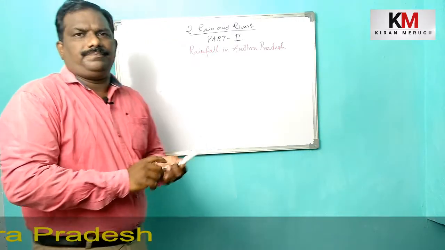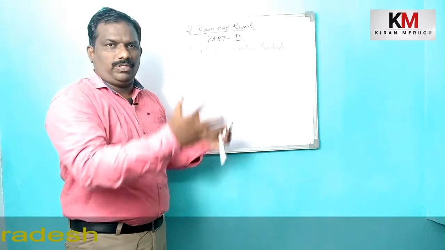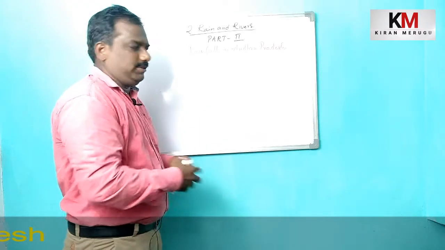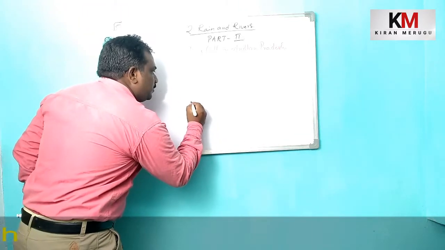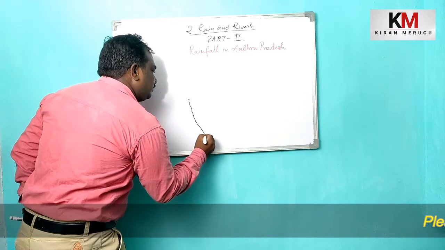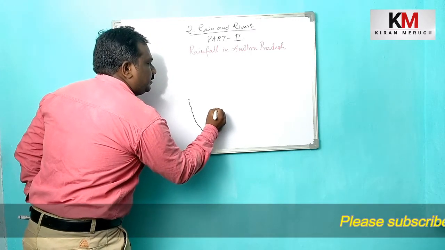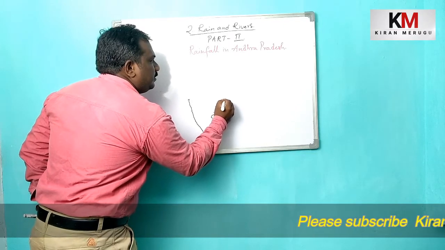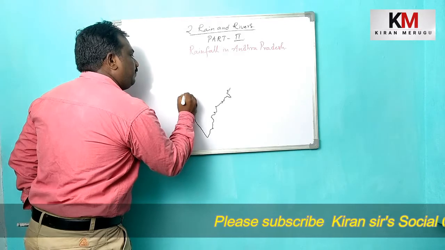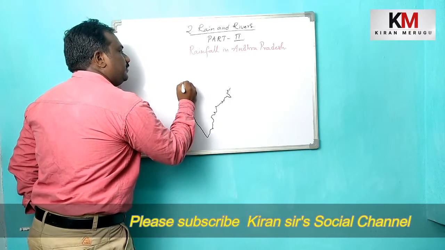So children, before I explain the rainfall in Andhra Pradesh, I would like to draw the India map because Andhra Pradesh is in India. So this is India, southern India. Here I am drawing Gujarat.